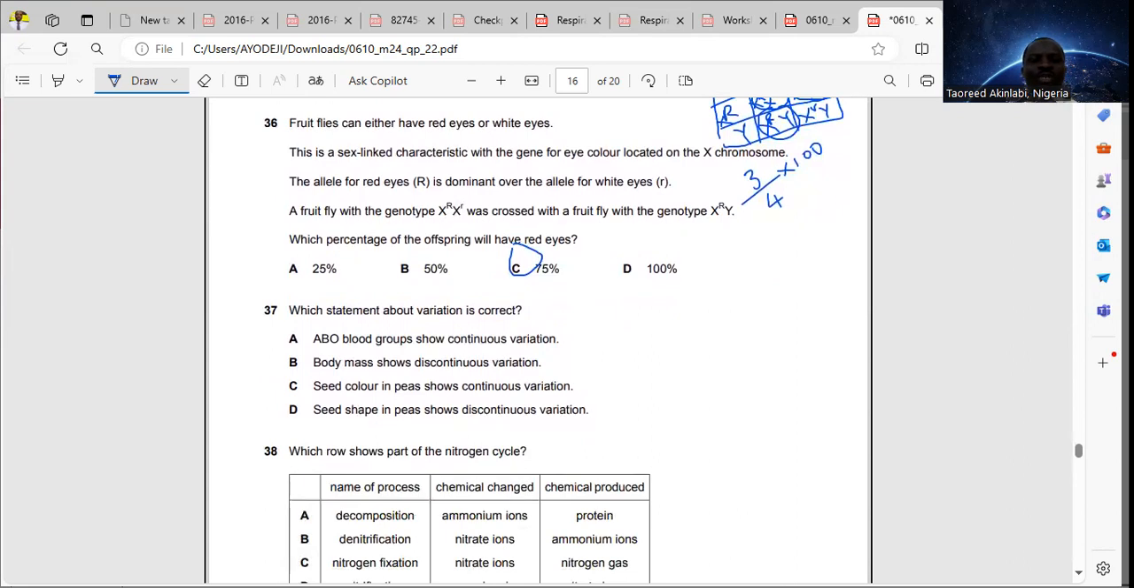37, which statement about variation is correct? From the options, that the ABO blood groups show continuous variation is not correct. Blood group is discontinuous. Body mass shows continuous variation, that is not correct. So body mass is continuous because you can have a range of values for body mass. Seed color in P shows continuous variation. Seed color is discontinuous because you don't have values to represent that. And the last one, seed shape in P shows discontinuous variation. That's absolutely correct. Seed shape will show discontinuous variation. So the answer for question 37 is option D.